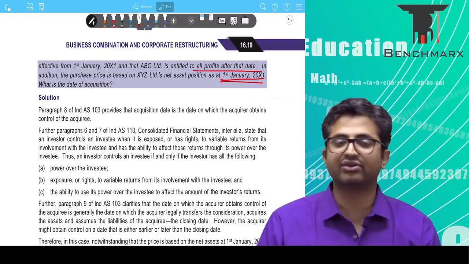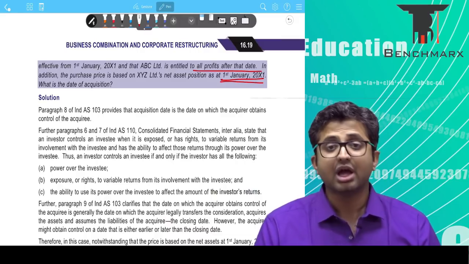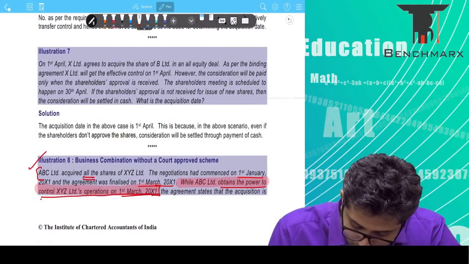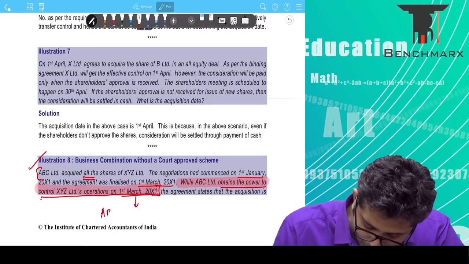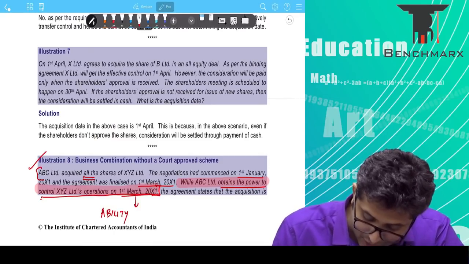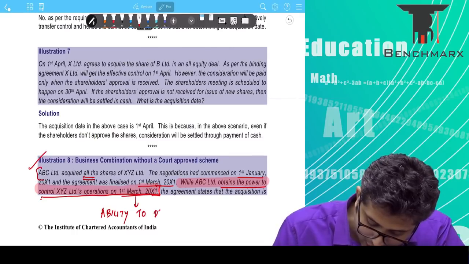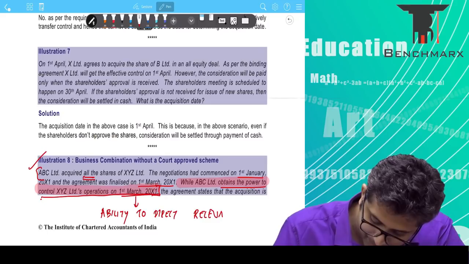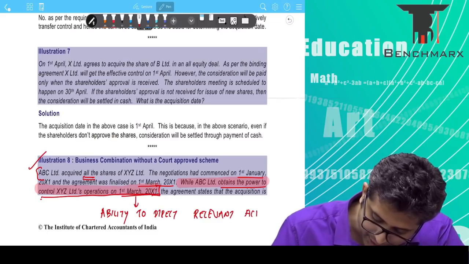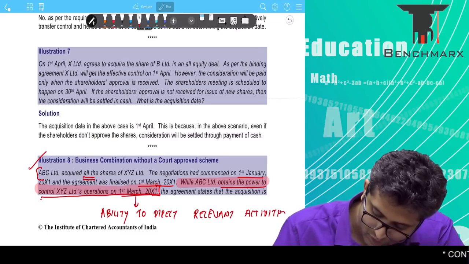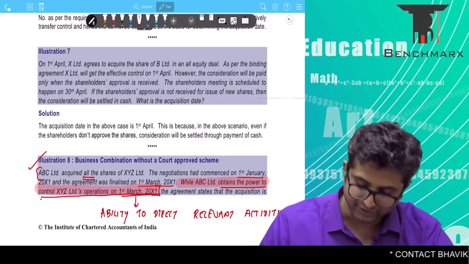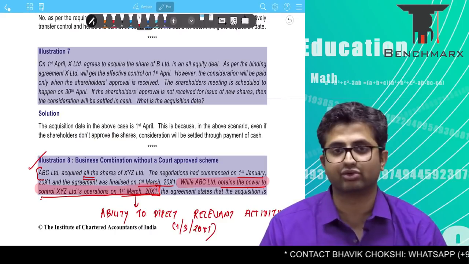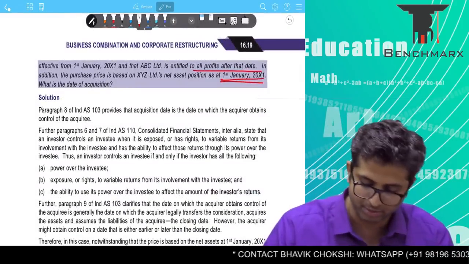Even a non-controlling interest holder is entitled to profit. What gives you control is your ability to direct relevant activities, which is coming from 1st March. And as a result, 1st March 20X1 will be the date of acquisition for the purpose of this business combination.